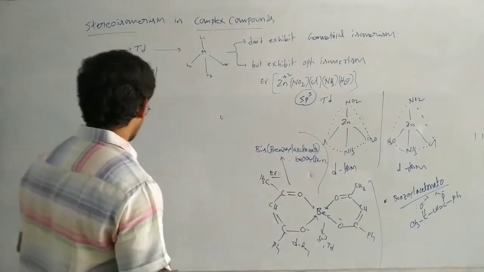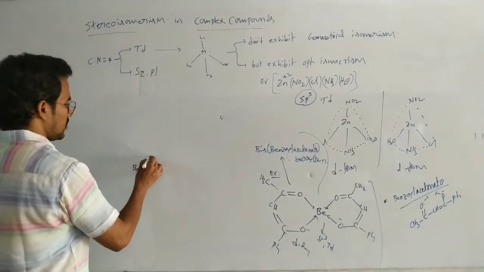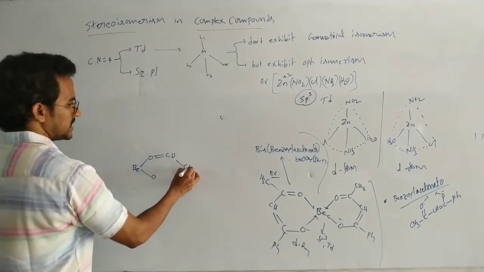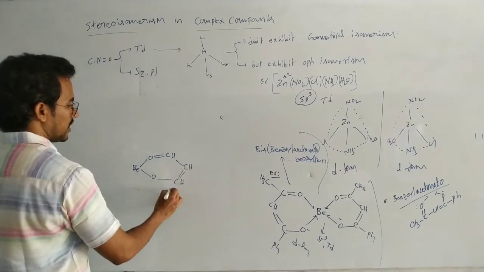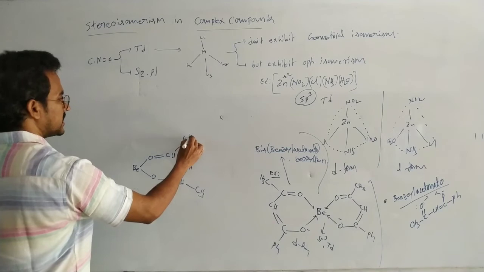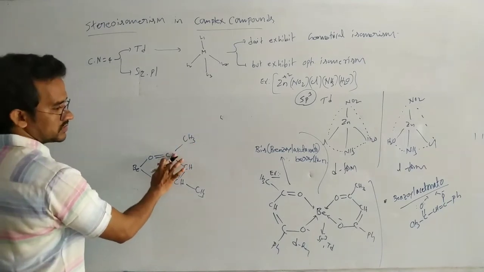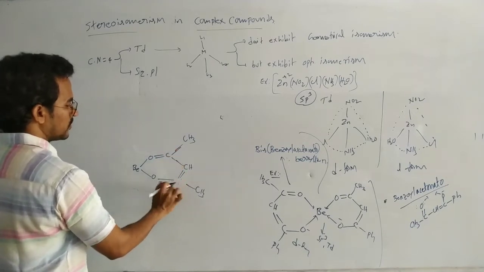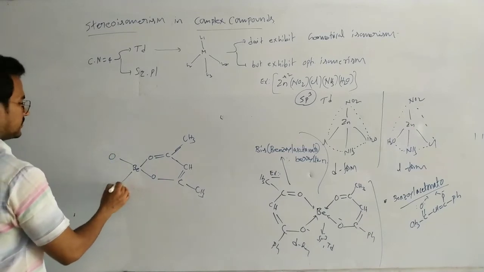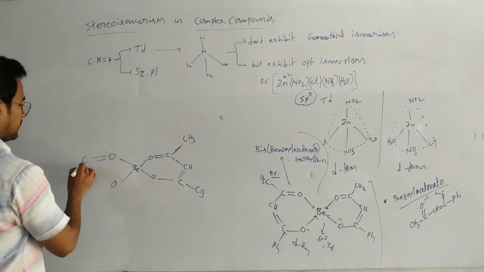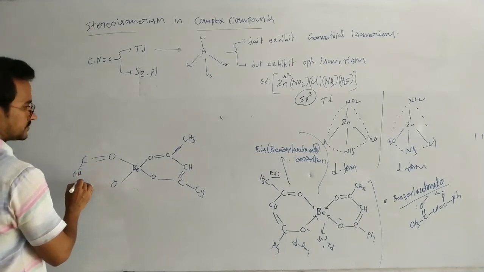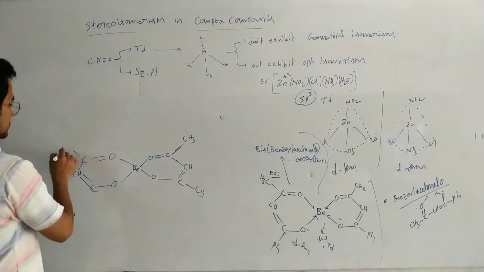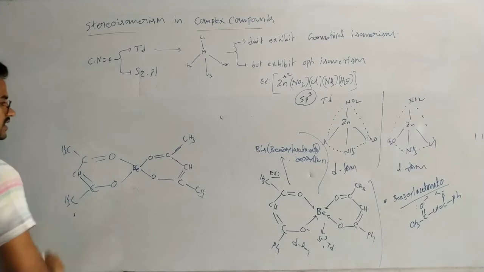For suppose beryllium, with oxygen, here oxygen, then CH and CH, with CH3 and CH, and on the other ring oxygen, carbon, CH, carbon double bond, with CH3 and CH.